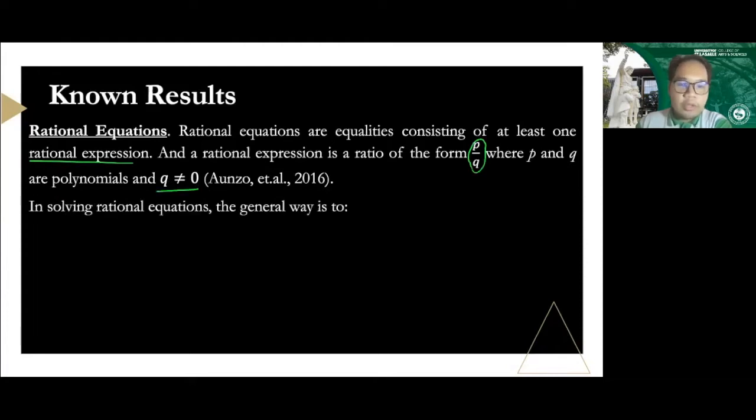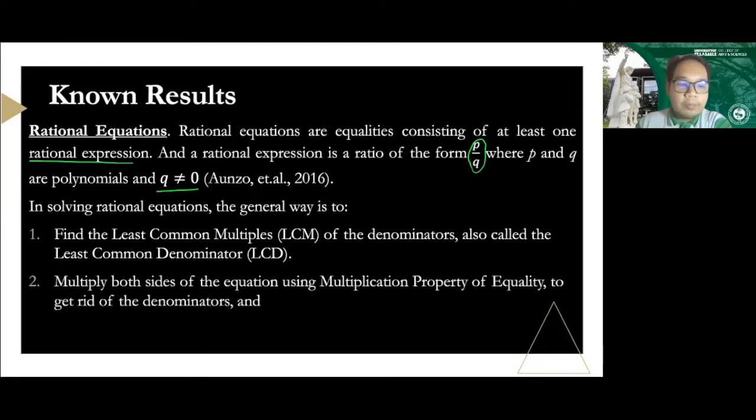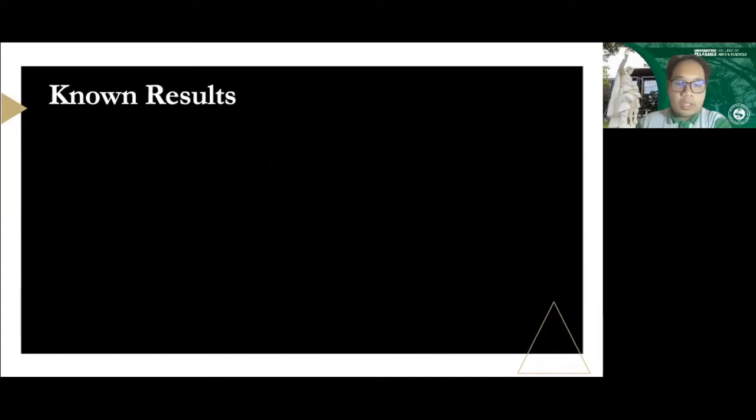In solving rational equations, the general way, or the routine way, is to first find the least common multiple of the denominators, also called the LCD, or the least common denominator. Number two, multiply both sides of the equation using the multiplication property of equality, so as to get rid of the denominators we have. And then we will be isolating the x. We will simplify the equation and use algebraic manipulation to get the value of x. By the known results, it's very straightforward and everyone knows how to do this. This is very important as far as working on work problems wherein two of them work together.